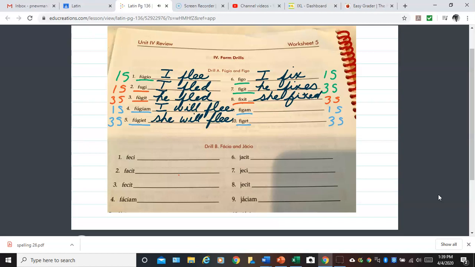Hope you can tell that is an X there. Fijam and fijate, moving into future. Fijam is I will fix. And then fijate is he, she, it will fix.